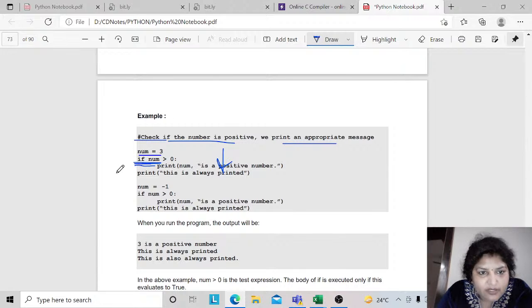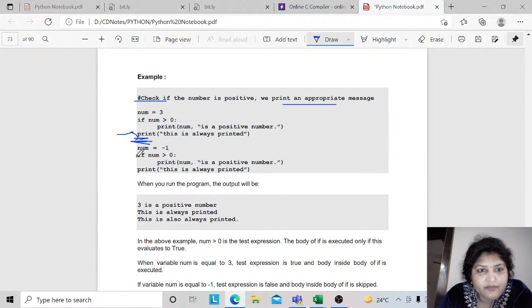And this statement that is not following any indentation is not coming under the block of the if statement, right? In another part, you have again changed the variable value, that is num is equal to -1. Now your condition turns -1 is greater than 0, false. So this part will not be executed, it will directly jump to this statement, and this statement is not part of any if statement.